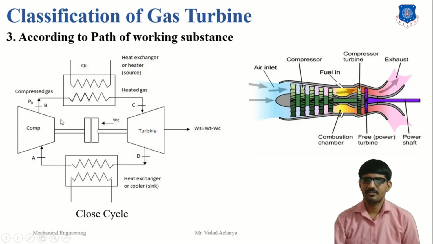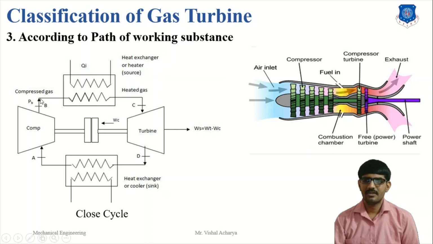According to the path of the working substance, the second type is the closed cycle. In a closed cycle, air or gas enters the compressor from the previous cycle. So the working fluid is the same in all cycles of the closed cycle.